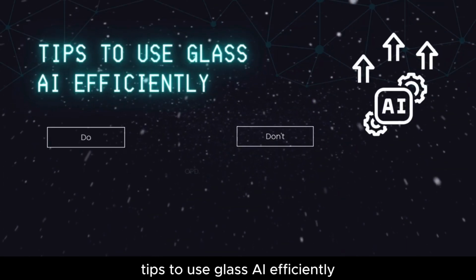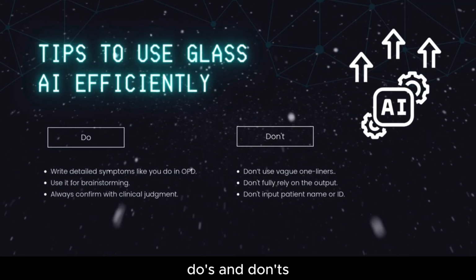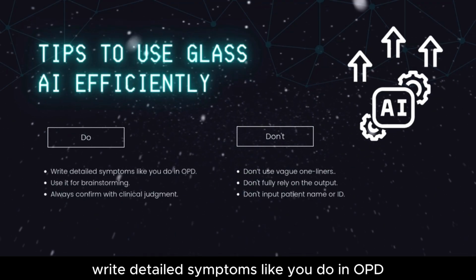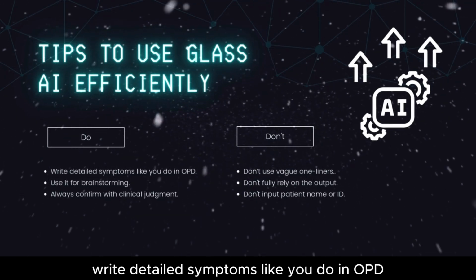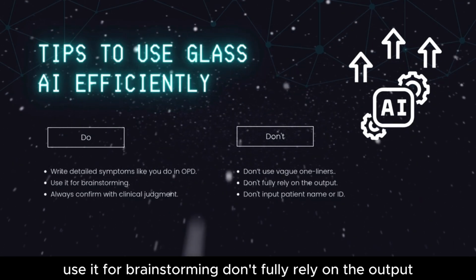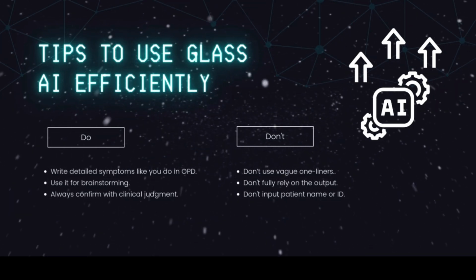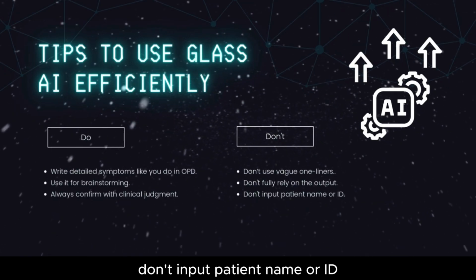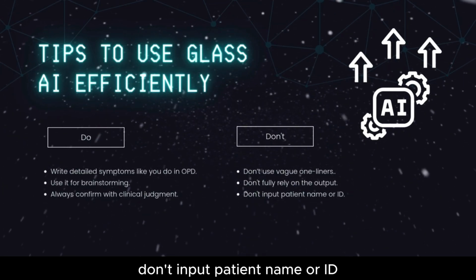Tips to use Glass AI efficiently. Do's and don'ts. Write detailed symptoms like you do in OPD. Don't use vague one-liners. Use it for brainstorming, don't fully rely on the output. Always confirm with clinical judgment. Don't input patient name or ID.